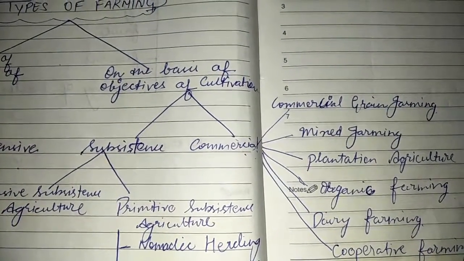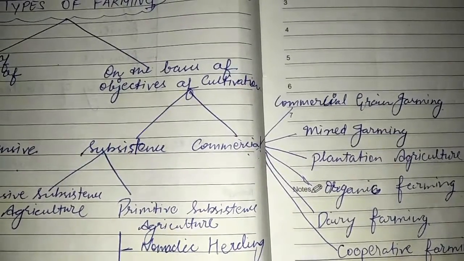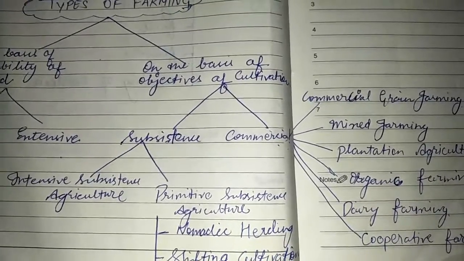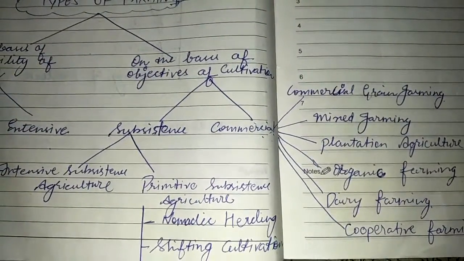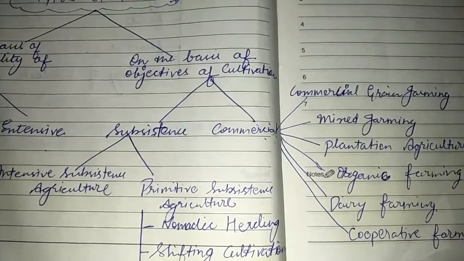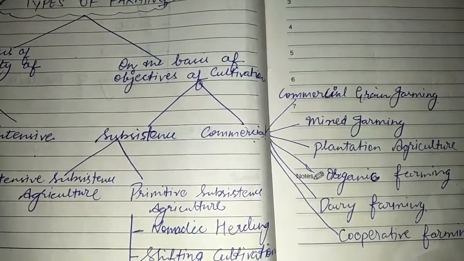Students, in the previous video, we have learned about subsistence farming, the intensive subsistence agriculture. Now, in this video, we're going to learn about primitive subsistence agriculture. It is further classified into two: nomadic herding and shifting cultivation.